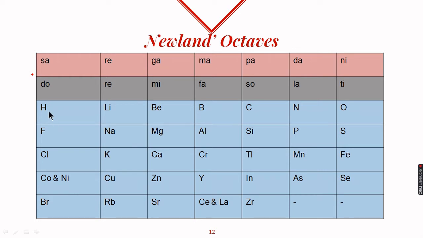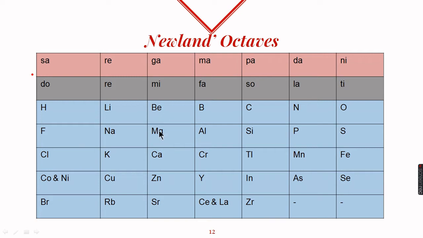For example, if hydrogen is the first element, then after that fluorine will be the eighth element. So these properties are the same. If we consider lithium as the first element, then if we count lithium as the first, then second, third, fourth, fifth, sixth, 7th and 8th, sodium will be the 8th element and their properties will be the same.